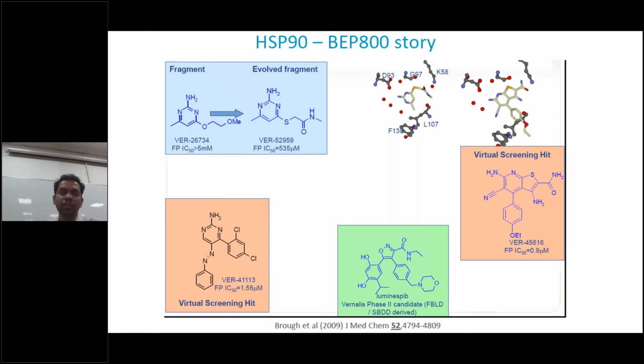So they just started from one simple molecule, but they got some binding affinities, some initial results. Then they tried to optimize it and reached up to 1.5 micromolar concentration. So this is the target HSP90, which is a target for anti-cancer drug development. This was published in JMC 2009.